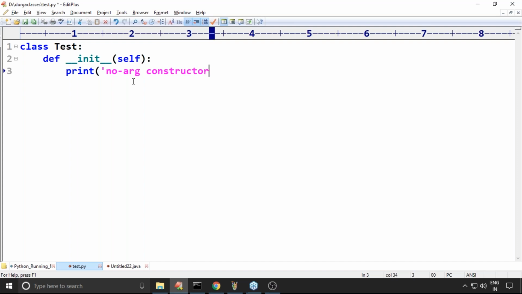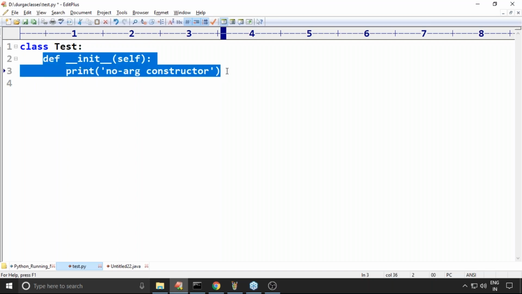Can I use this word here? Yes, correct, we can. The reason is we never worry about self, because the Python virtual machine is always going to provide the value. That's why there are no variables, that's why no arg constructor.